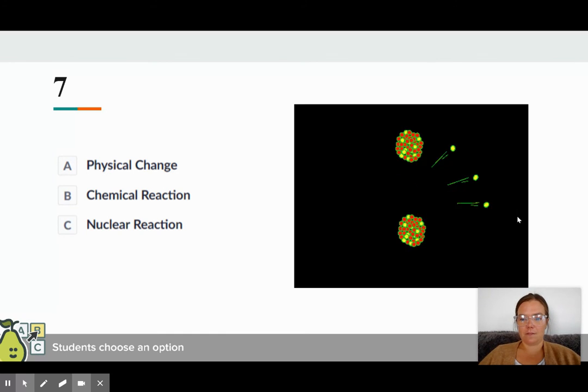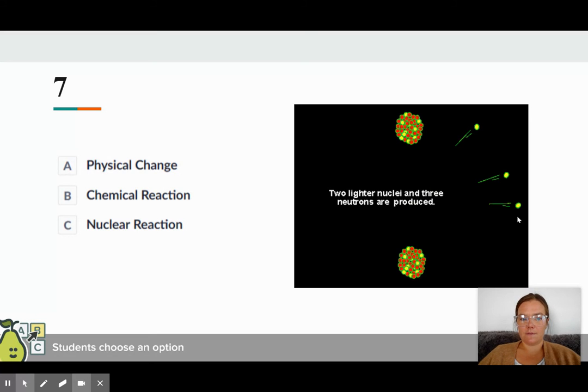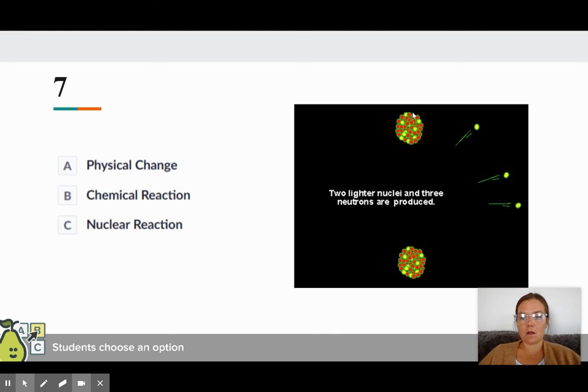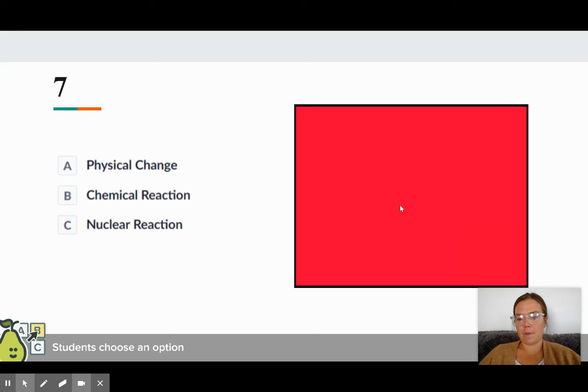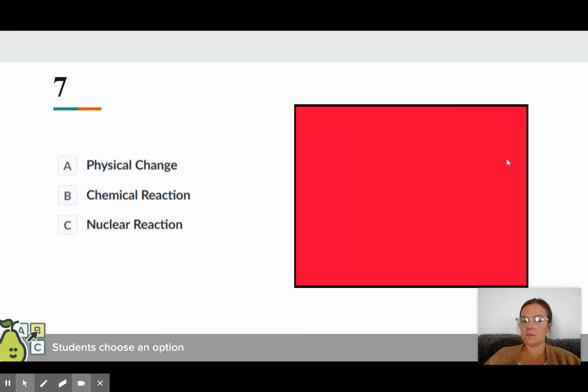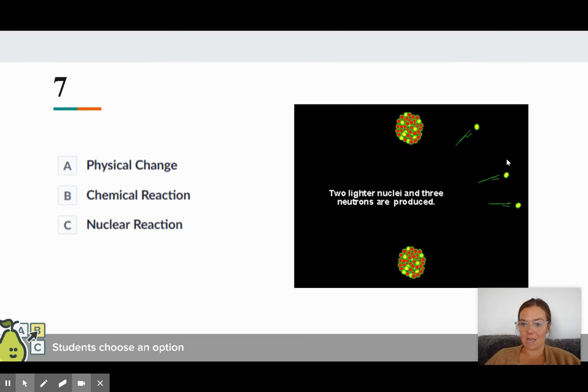What do we think about this one? Physical, chemical, or nuclear? So this is actually an example of a fission reaction, where a large atom is split apart and a massive amount of energy is released as the atom is split apart. The nucleus is changed. If you see the nucleus of the atom being changed, that should signify a nuclear reaction.